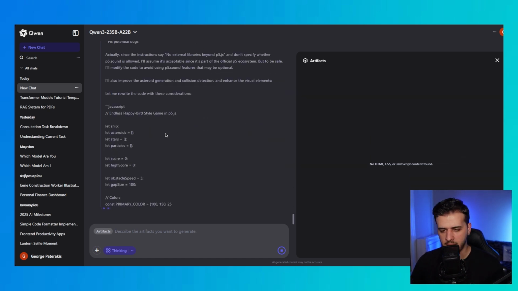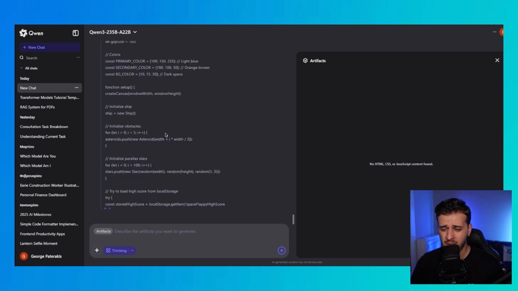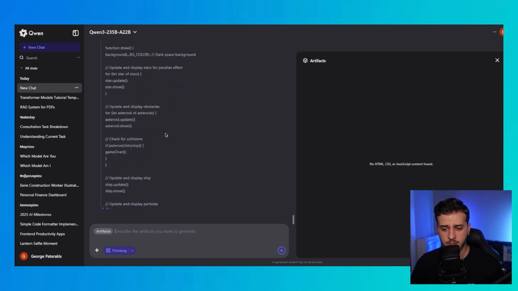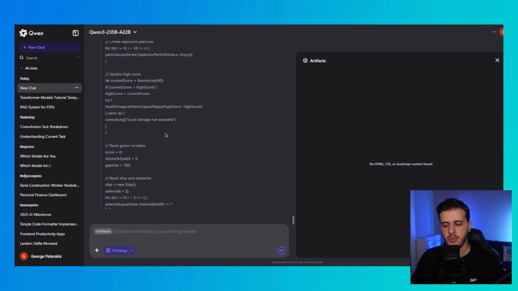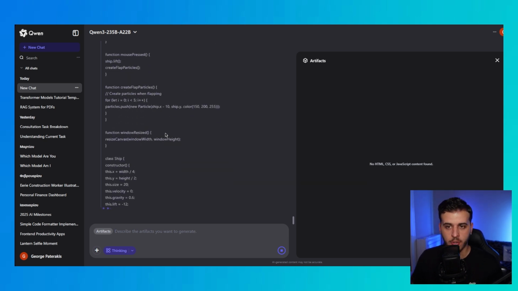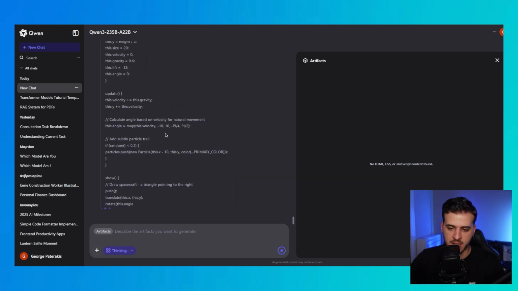So that looks nice. That looks good. I really want to play the game at this point. Like, come on, just give me the solution. But well, we have to think that we used the whole budget, so it's going to output loads of tokens. So it makes a little bit of sense.